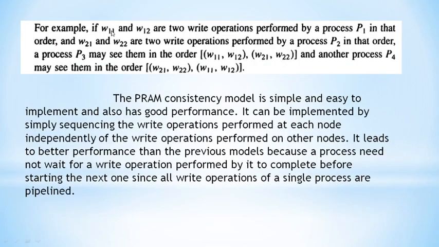For example, W11 and W12 are two write operations performed by process P1 in that order, and the two write operations performed by process P2 are W21 and W22.